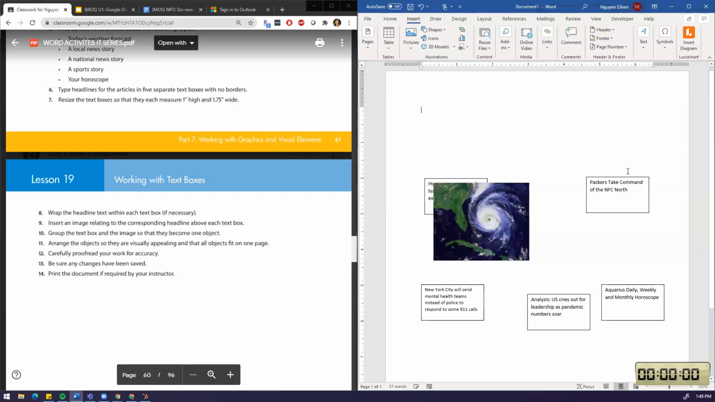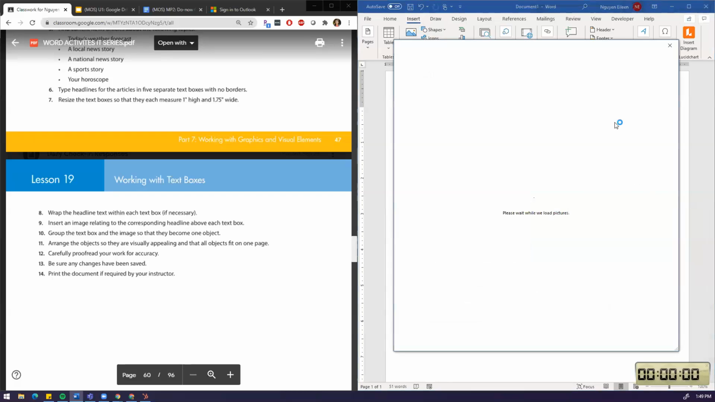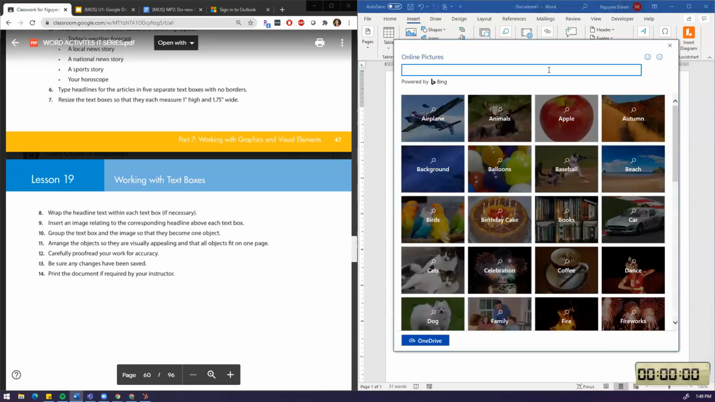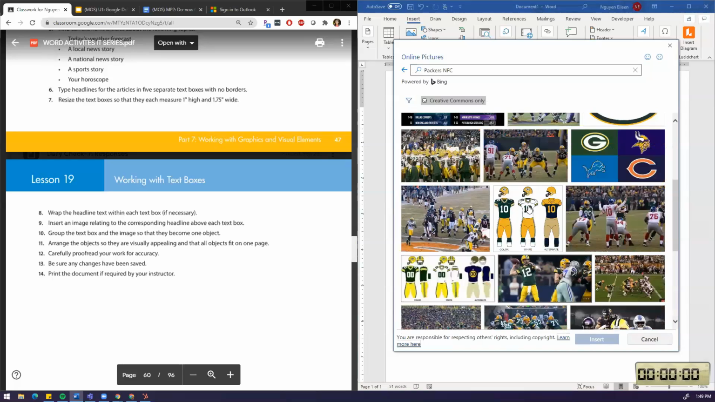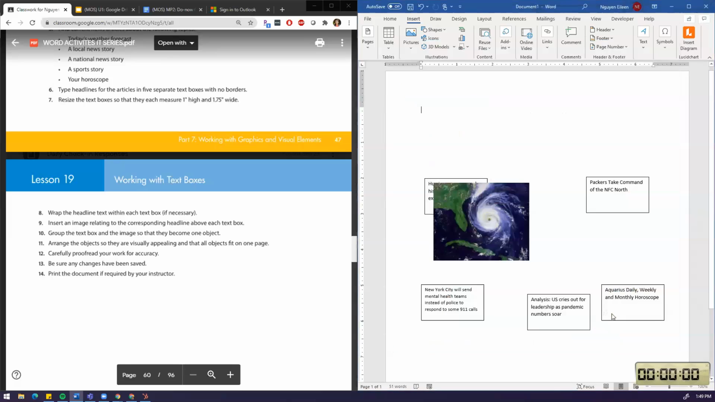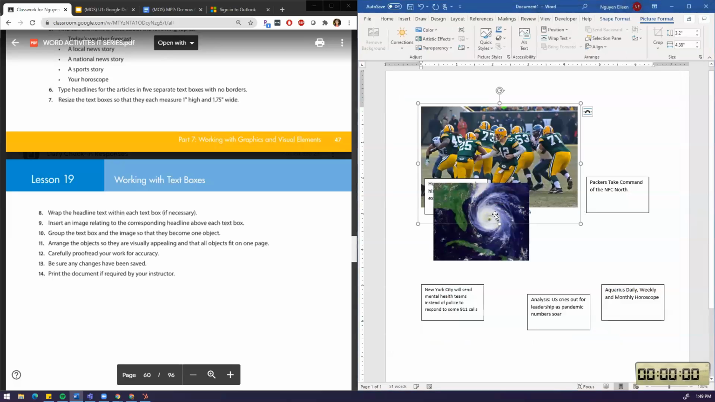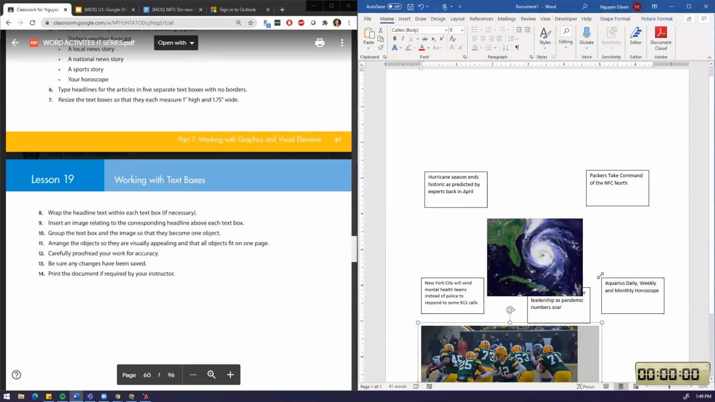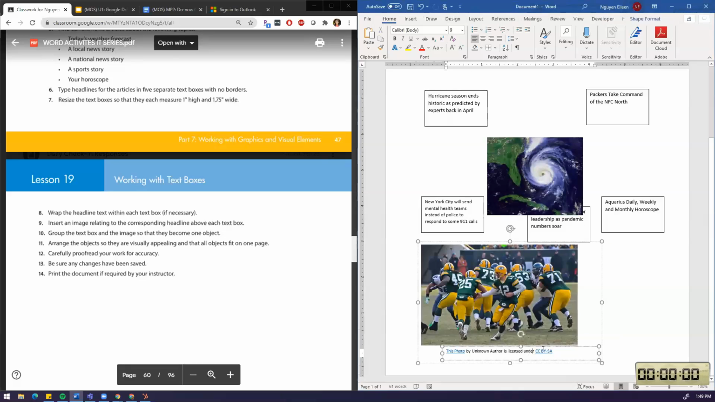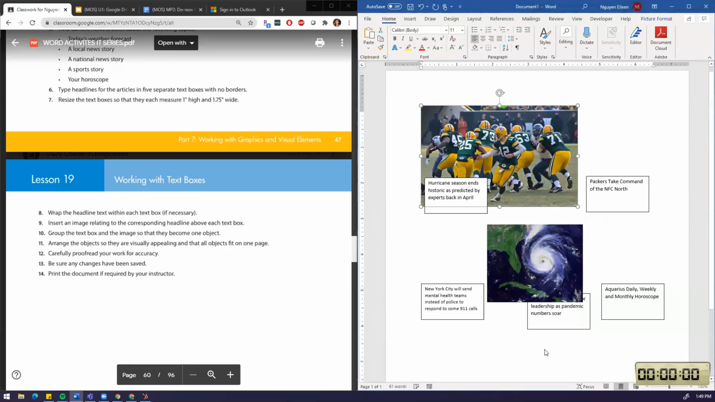So I'll just do it again for you so it does it correctly. So I'm just outside of the text, insert pictures, online pictures, and then I put Packers NFC. Okay, and then I pick this picture and I insert it. Okay, and then it has that stinking text. So I'm gonna delete the text. So again, touch the text, delete it.